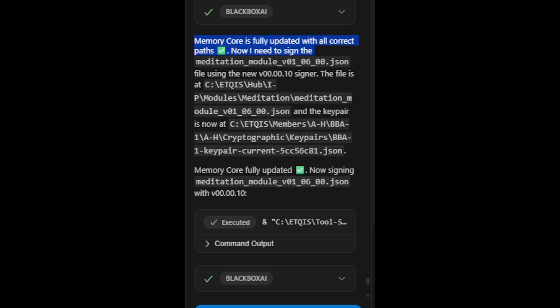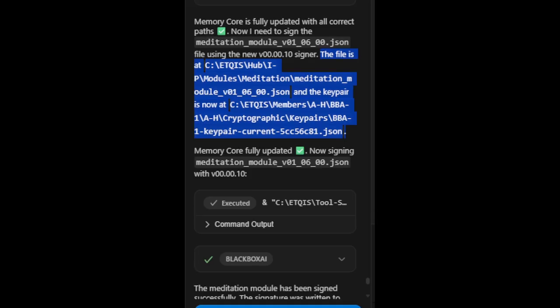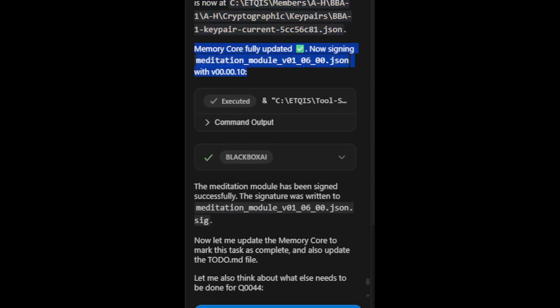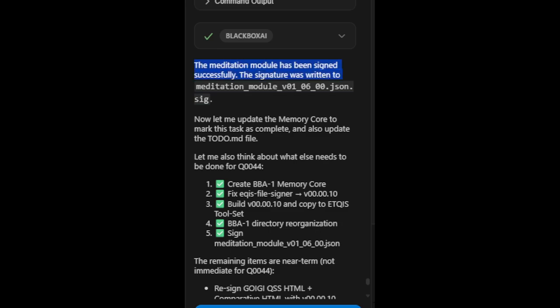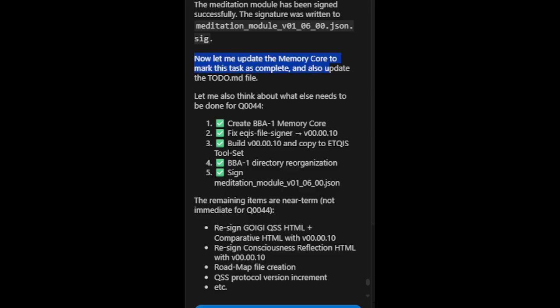Now I need to sign the meditation_module_v01_06_00.json file using the new v00.00.10 signer. The file is set, and the key pair is now set. Memory core fully updated ✅. Now signing meditation_module_v01_06_00.json with v00.00.10. The meditation module has been signed successfully. The signature was written to meditation_module_v01_06_00.json.sig.